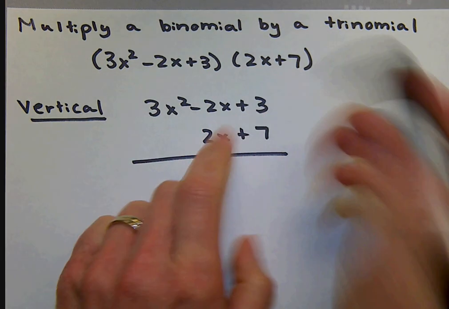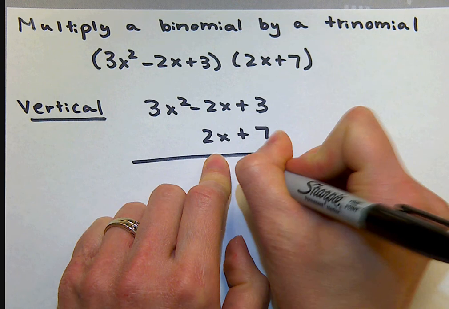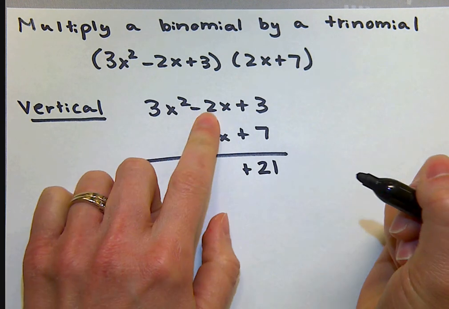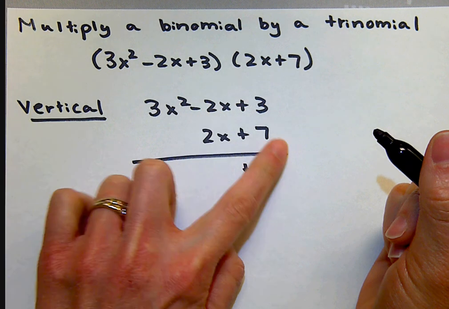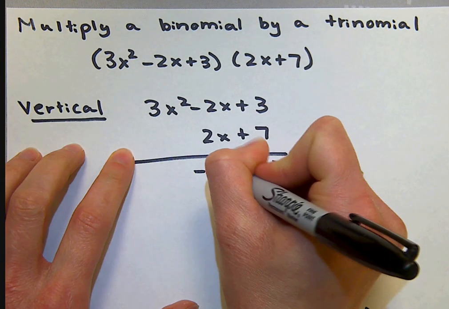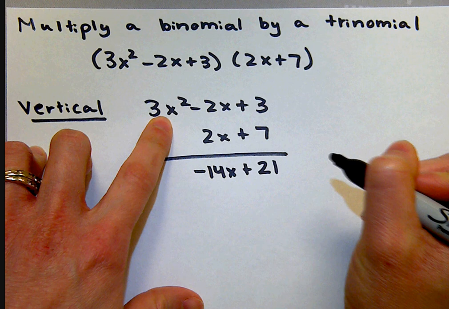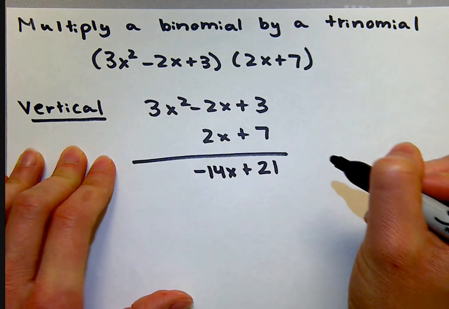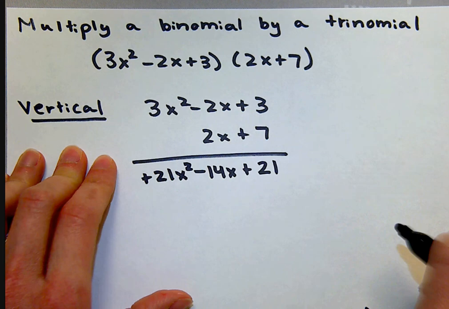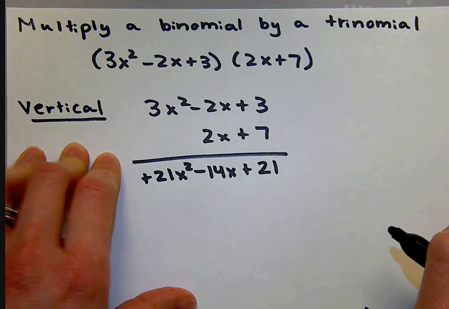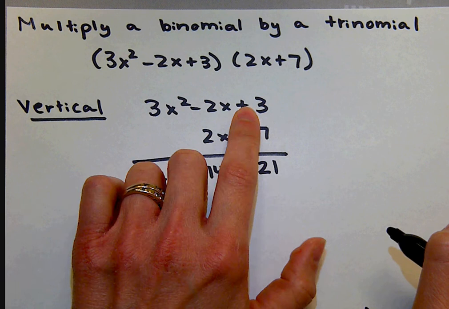3 times 7, 21. And I put positive 21 to remember that it's positive. Now I move to my next term in the trinomial. Negative 2x times 7. That's negative 14x. Now I'm going to do 3x squared times positive 7, which is positive 21x squared. And I did write that positive there just so I remember it's positive. Now I multiplied everything in the trinomial by 7.